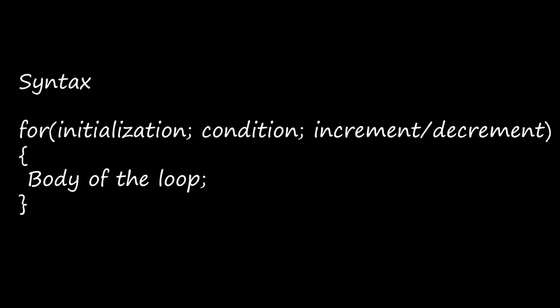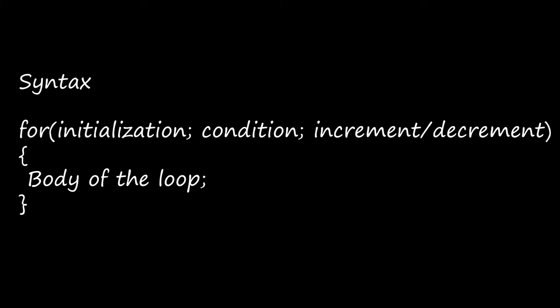And the third and final part is increment or decrement. This determines how the value of the control variable is changed. That means if you are giving a is equal to 2, here in this increment or decrement part, you have to give a plus plus or a minus minus. That means each time the loop is processed, if you are giving the increment sign there, it will add 1 to it and again the coding will be executed, right?